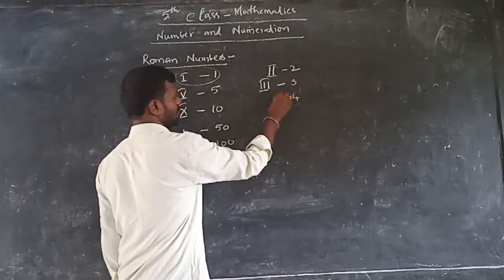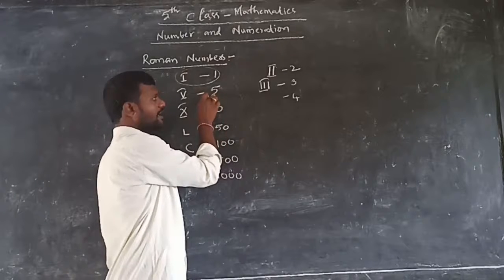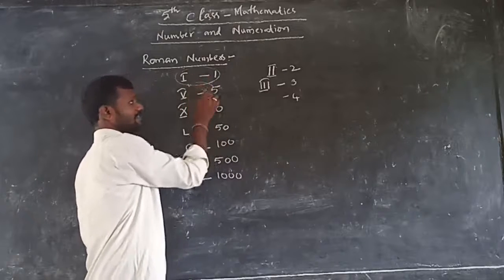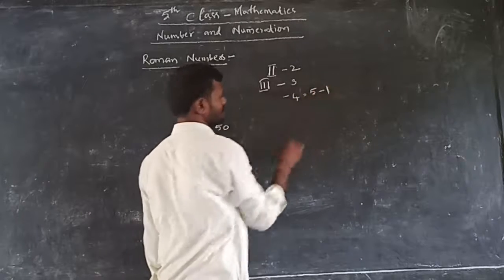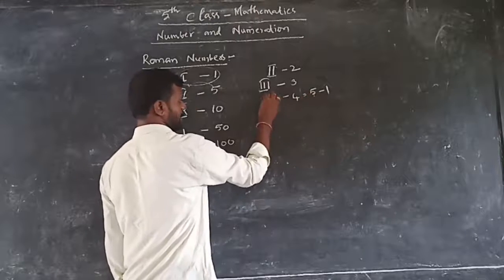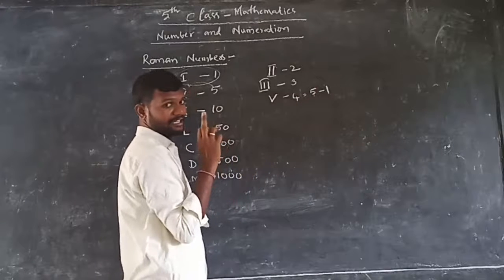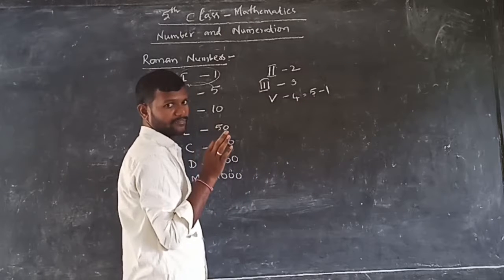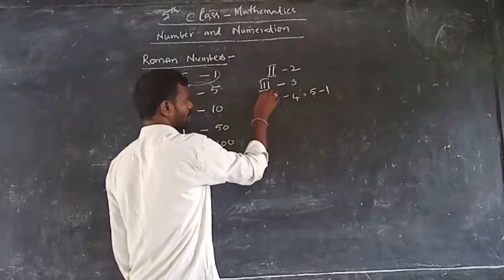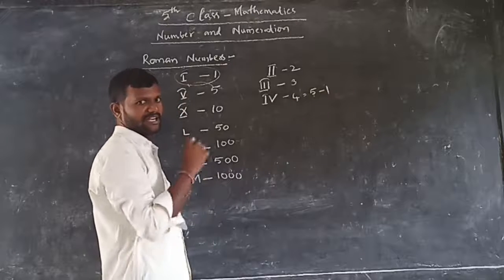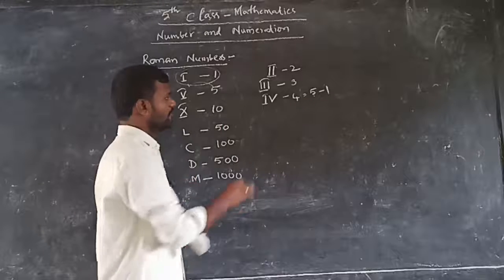For example, I want to write 4. In this, which is closer to 4? 5 is very close. If we subtract 1 from 5, we will get 4. Okay. 4 is equal to what? 5 minus 1, that is 4. So 5 means what? V is 5. 1 means how much? If I write I, then 1. So subtraction means we should write the smaller number just before the bigger number. If we write the small number before a bigger number, then its meaning is subtracting. So 4 we should write like that.